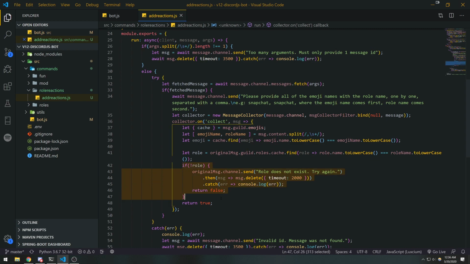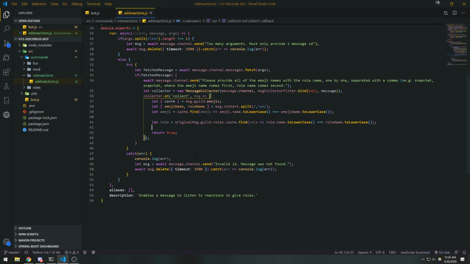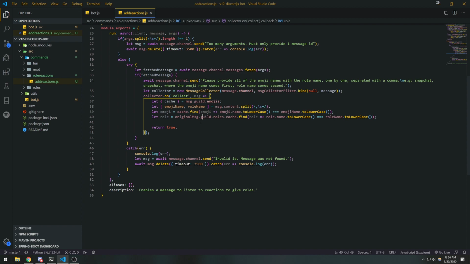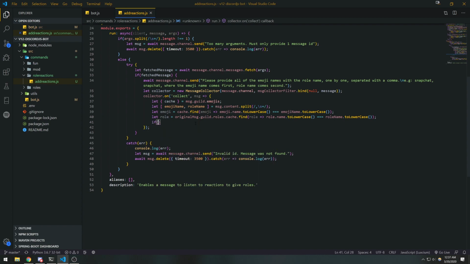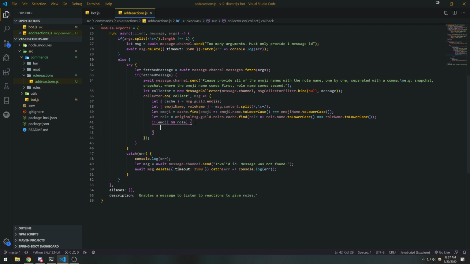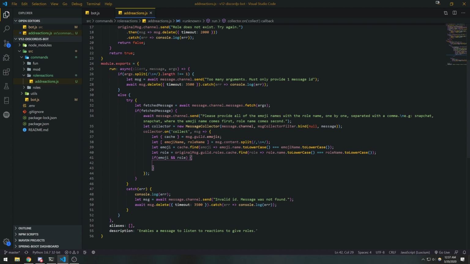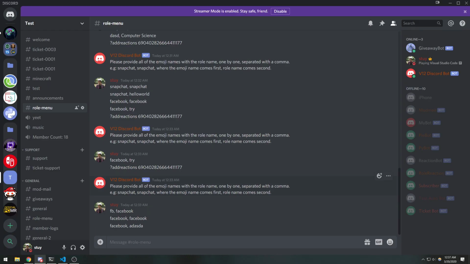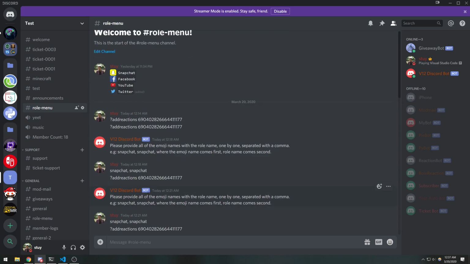I'm going to zoom out a little bit. Okay, and so, if emoji and role. From here, what we need to do is save our data to a database. This is going to allow us to preserve all of the role reactions over time. I actually have done this in Python a while ago, but I can't remember the way I did it.